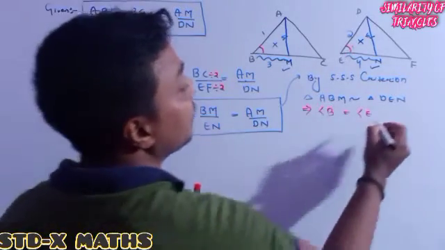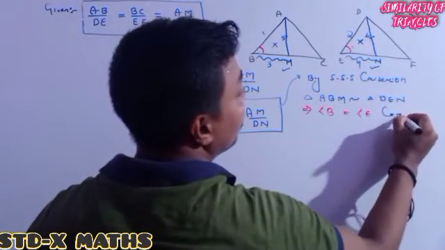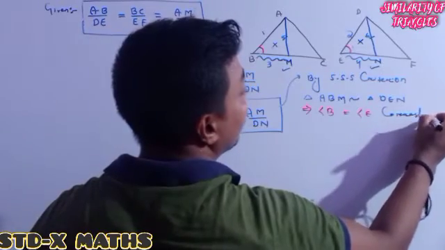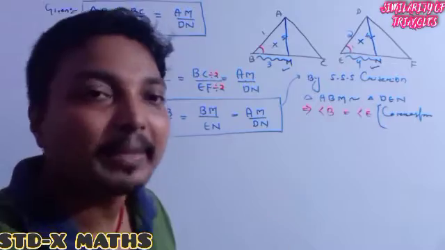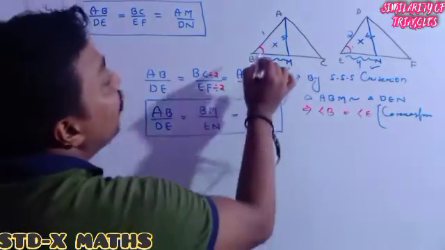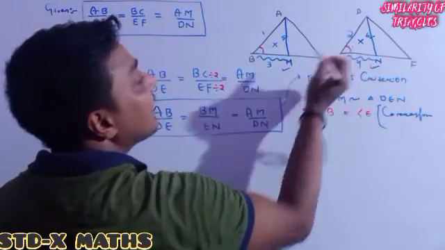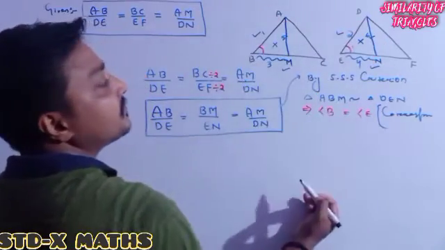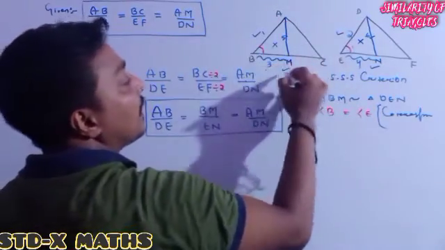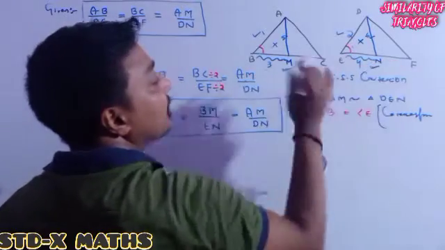Because corresponding parts of similar triangles. Now this angle is the same as this angle, and already it was given this one divided by this one is equal to total 1 divided by total 1.